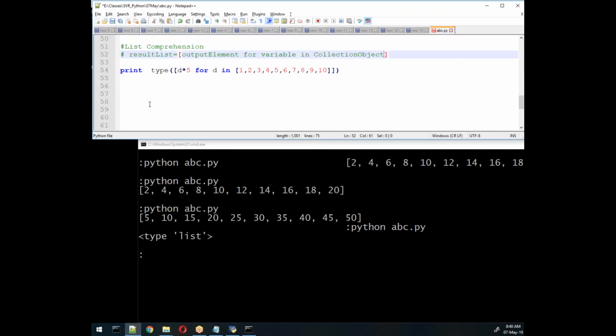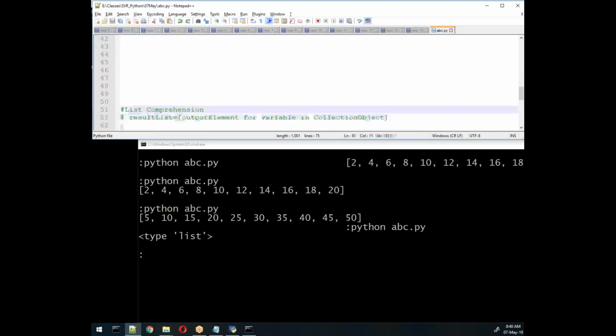That object can be a list, tuple, set, or dictionary, anything. We'll usually take a list here, and the collection object is written in this format.